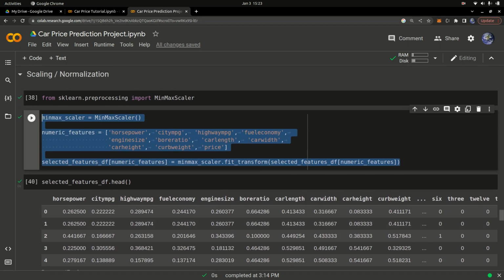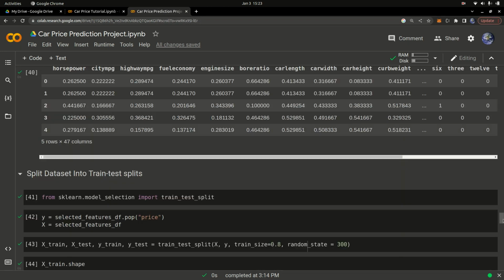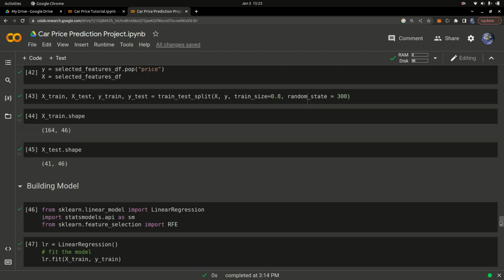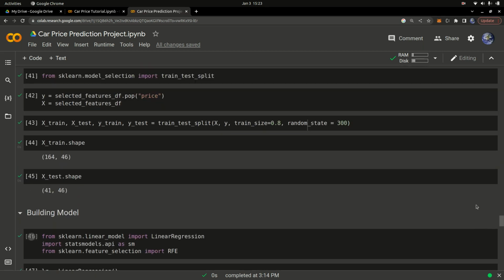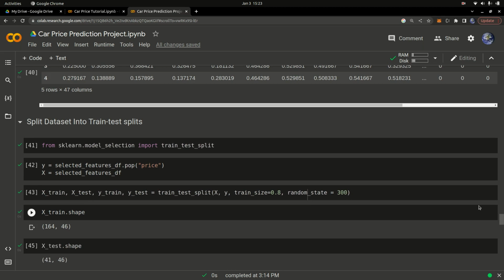Next, we're going to split our data into training and testing sets. Basically, we need to check if our machine learning model has learned something. So how do we do it? We take some data that we put aside and don't show to the model, so that after training we can use that data to test whether it has really understood the data and generalized well. Like for example, if you're going for an exam, right?